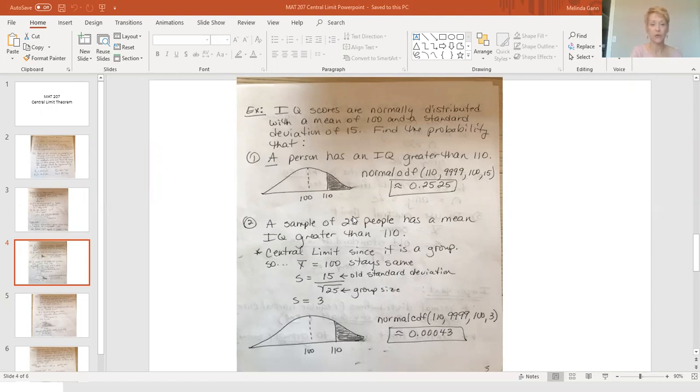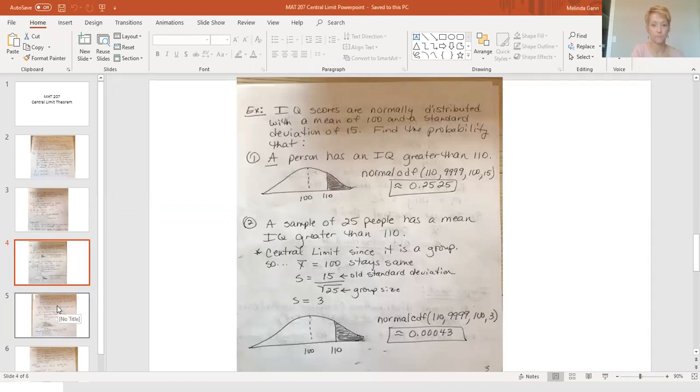Now, I said group size should be bigger than 30, so why is group size 25 okay? Remember what I also said: if you know your original data is normally distributed, your groups can be any size. So a group of 2 or 25 or 200 will be okay. Let's look at a couple more problems to make sure we're good before you try your homework by yourself.